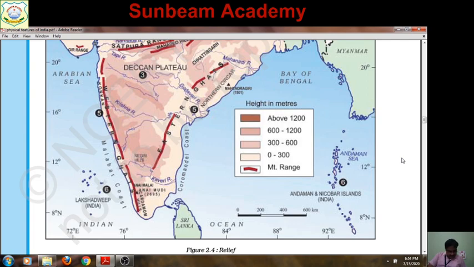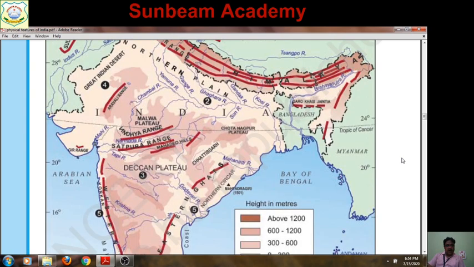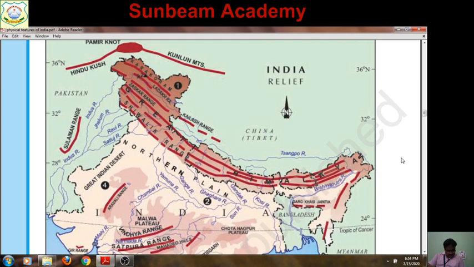The important mountain ranges which you need to show in your map are, number one, the Karakoram. Now see here, this is the Karakoram. You have to locate this. Clear? Anybody who looks at your map will first see your index.